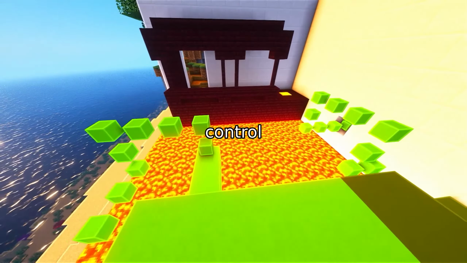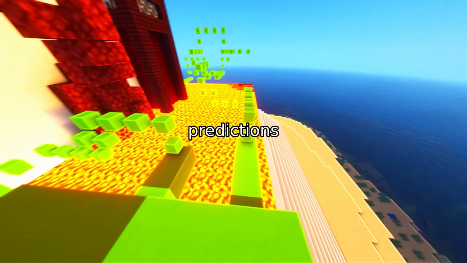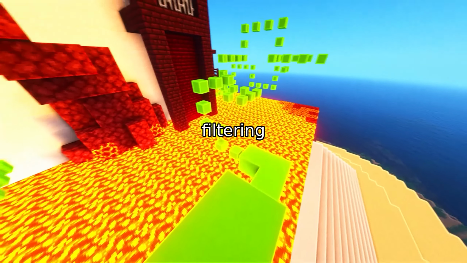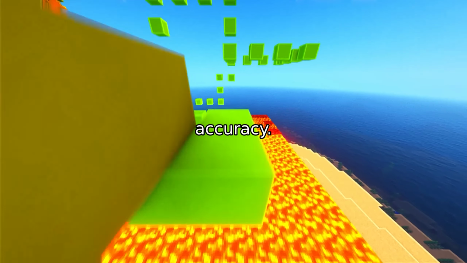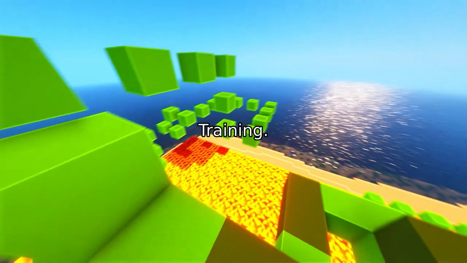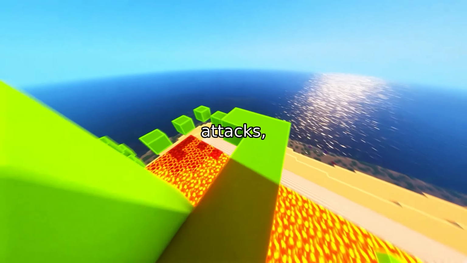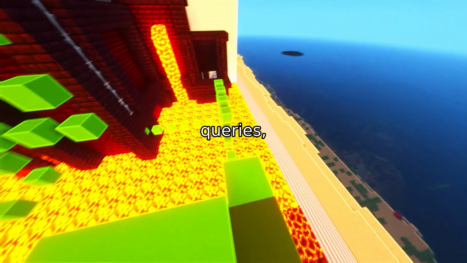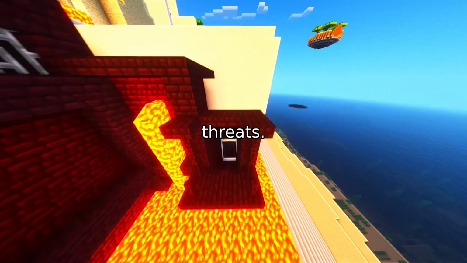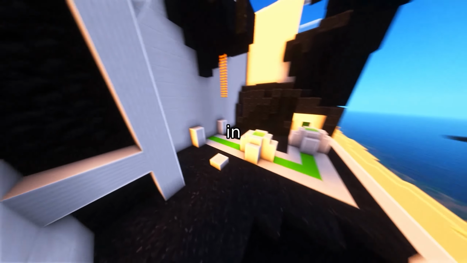This step acts as a quality control check. The model compares predictions across different data subsets, iteratively filtering out noise and improving accuracy. 4. Adversarial training. Finally, the AI is tested against crafted attacks, like altered spam messages or misleading queries, to build resilience against real-world threats.